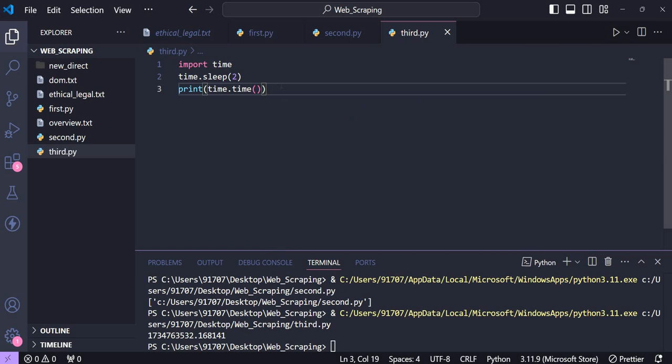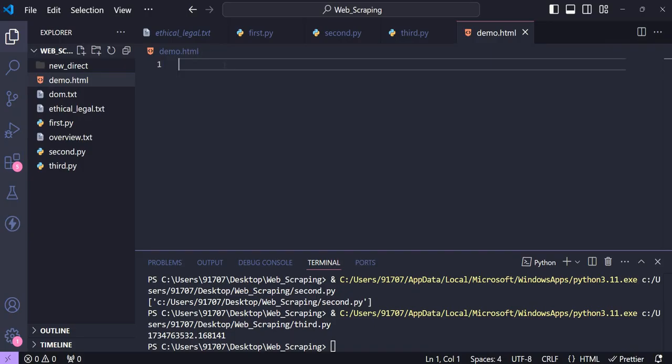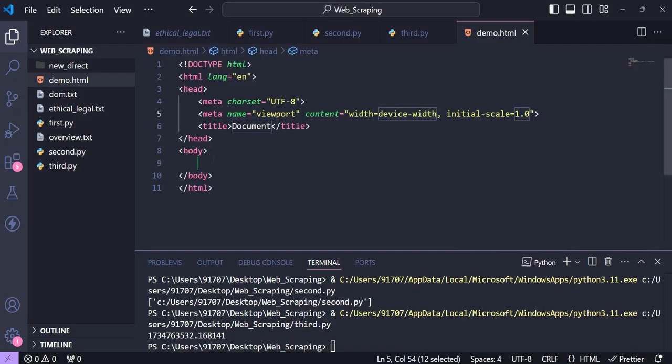Now we'll go ahead and see some web concepts: the basics of HTML, CSS, some tags, some style cases, CSS selectors. So that we'll see. I'll just create a demo.html file, and then I'm creating a skeleton structure for my HTML.